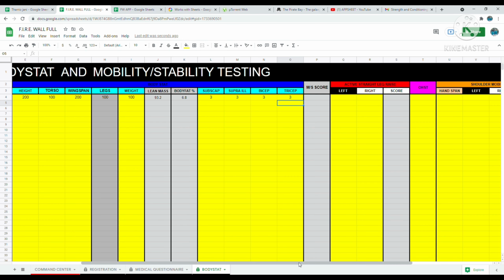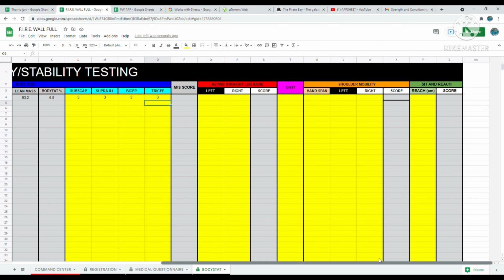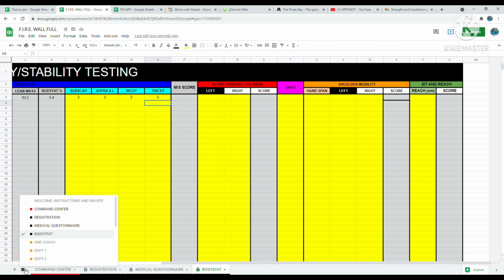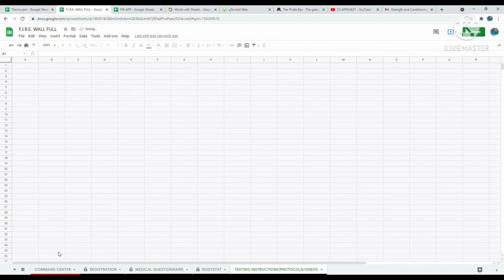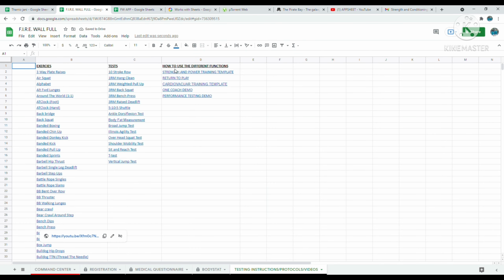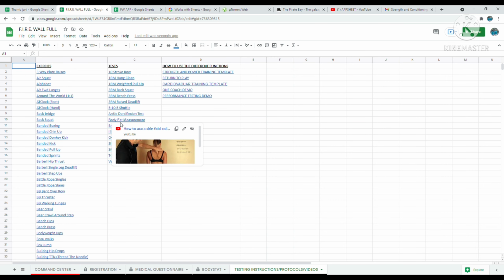Then we would enter in here active straight leg raise, the overhead squat test, shoulder mobility, and the sit and reach test. You would just enter in the results that you get from those tests. For information's sake, I have put in how to do the tests. So the different tests that you would want to do. There is the body fat measurement test. So there's a link to the YouTube video that'll show you how to do that test.